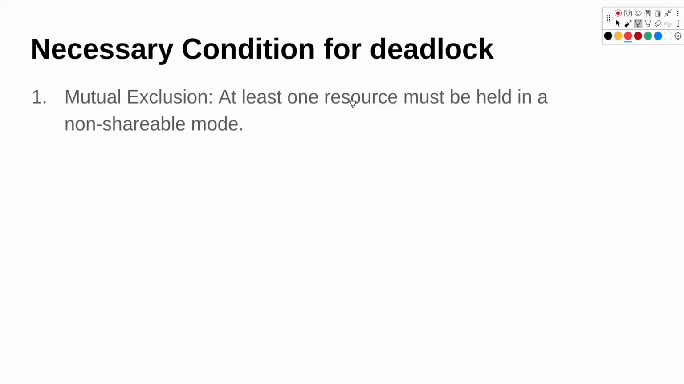Let's look at some of the necessary conditions for a deadlock to occur. First one is mutual exclusion. There should be at least one resource which must be held in a non-shareable mode. So there should be a resource which is critical, so only one process can access it at a single time.